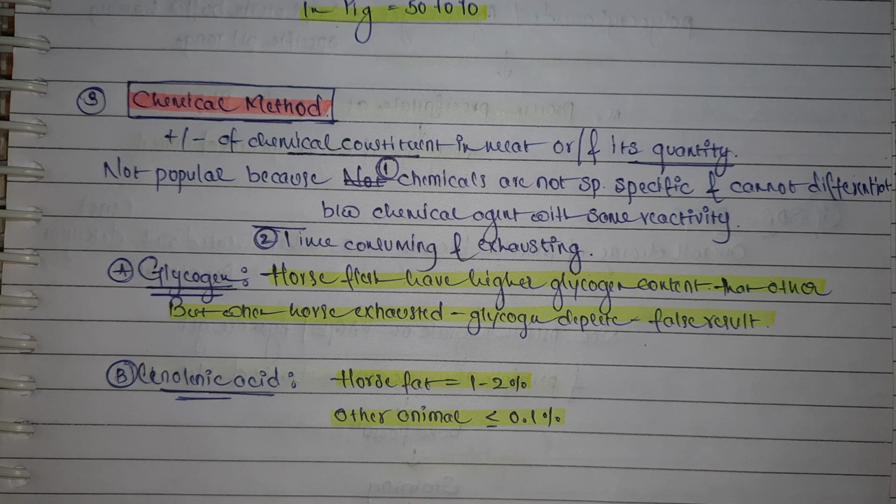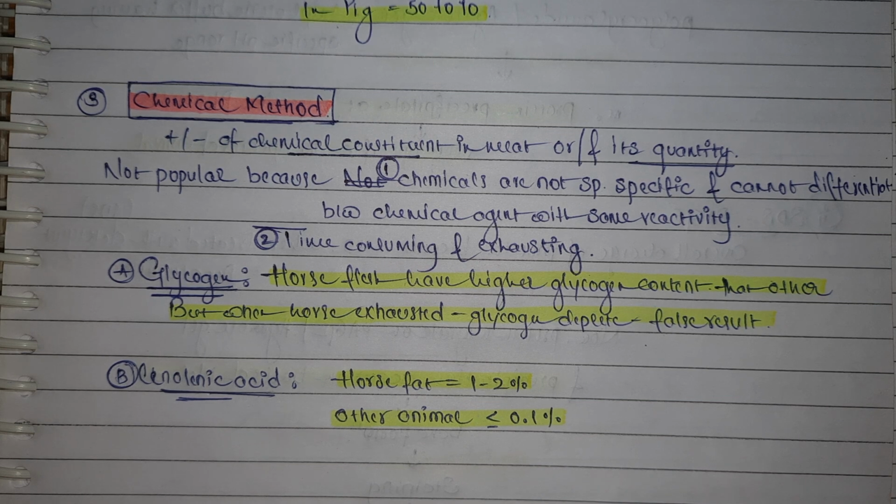Firstly, horse flesh will have a higher amount of glycogen, but you can't take it for granted, because if you slaughter an exhausted horse, it will have a lower level of glycogen and you will get false results. In the case of linoleic acid, horse fat will have 1 to 2% linoleic acid, and all the other animals will have less than 0.1% linoleic acid in their meat.